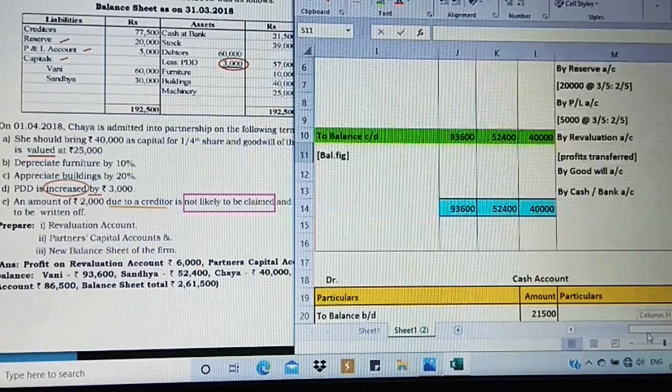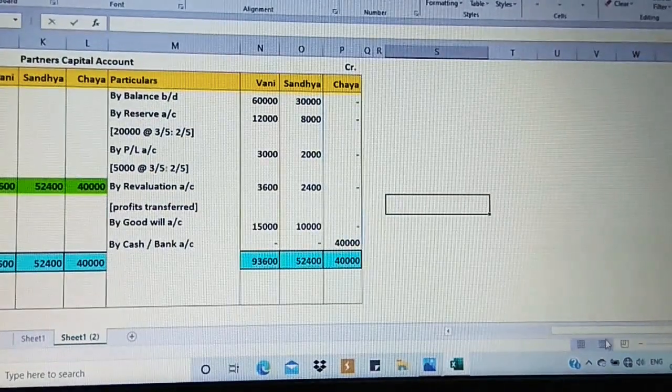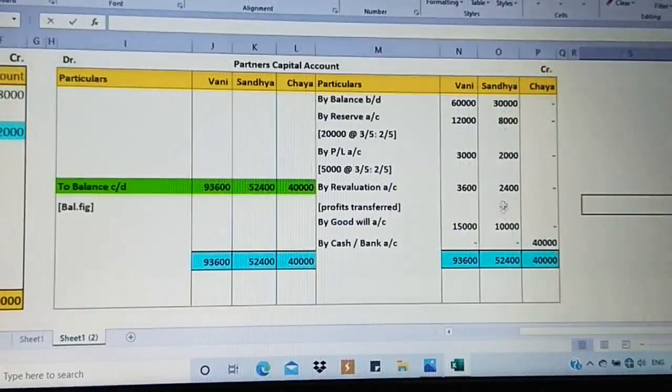Now apart from this, no further adjustment related to goodwill is given. So what we have to do is just check which side is greater. The credit side is greater, commonly. I have taken the total of the credit side. The same total has been posted on the debit side. As there is no adjustment on the debit side, this is going to be treated as a balancing figure. Always, if no adjustment is found on the debit side, take the same total and treat it as a closing balance. Now this is going to be the balancing figure of the partners' capital account to be taken in the new balance sheet. Observe.